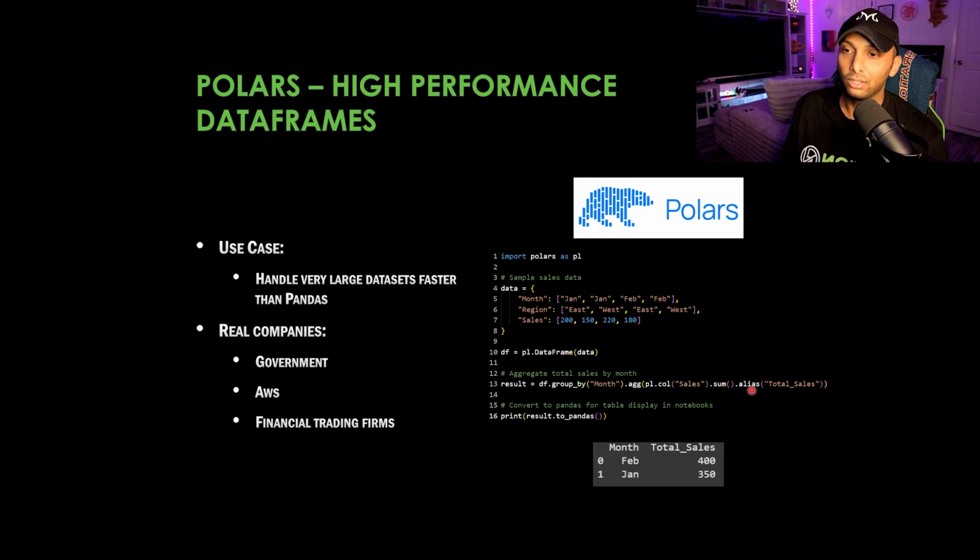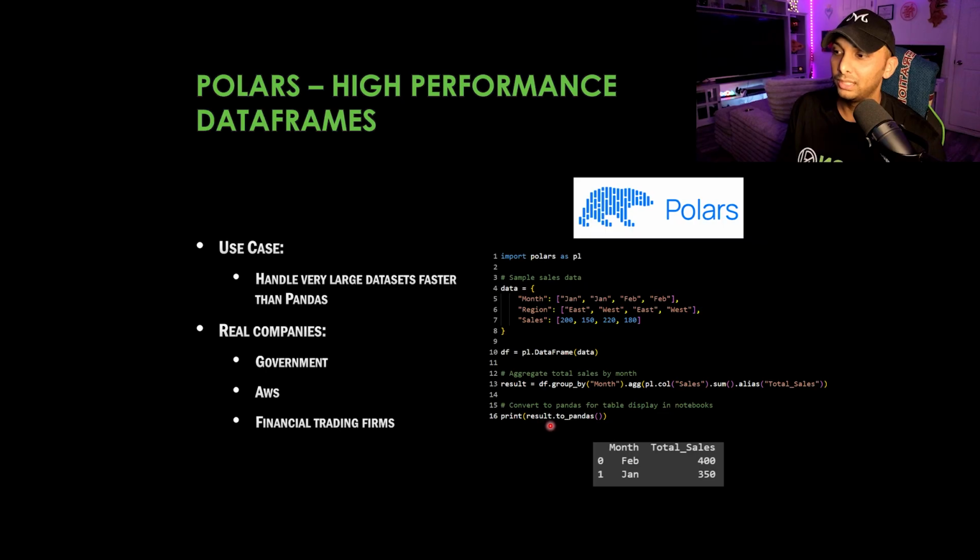And then we're going to call it an alias. So instead of sales, we're going to say it's total sales now. And then we're going to convert to pandas for table display in notebooks. So the reason we did Polars here is because it's probably a lot of data, right? Let's just simulate and say we have millions and millions of rows and we don't want to use pandas for everything. We're going to use Polars now because we're optimizing our efficiency for government analytics. We're now going to switch to pandas because we want to display the data in a tabular format.